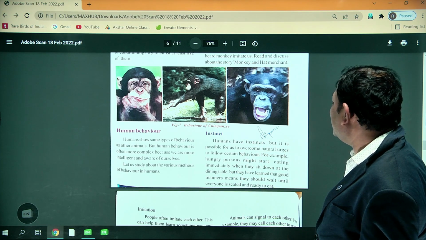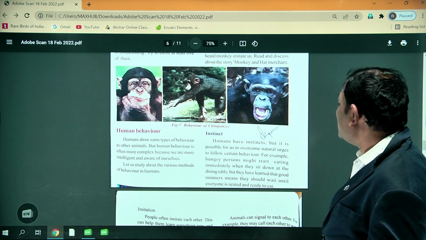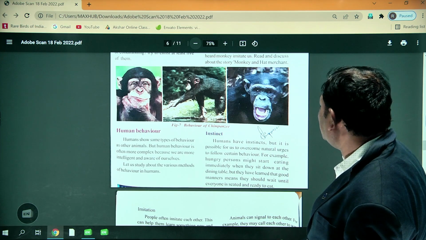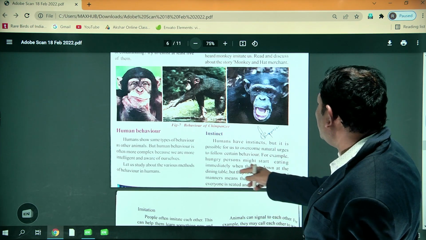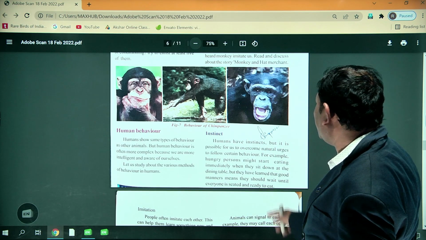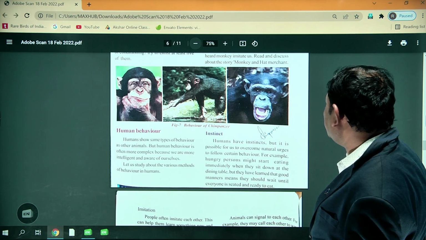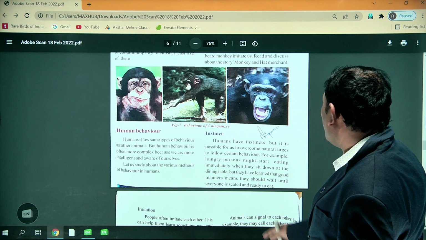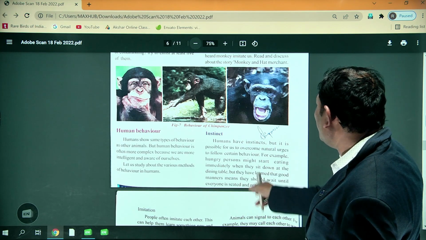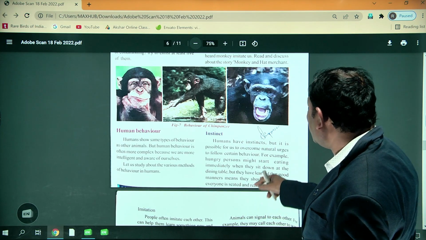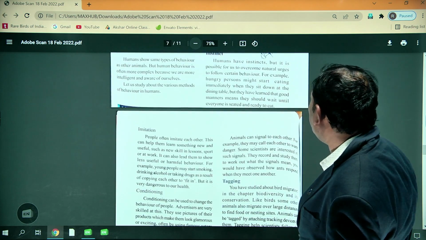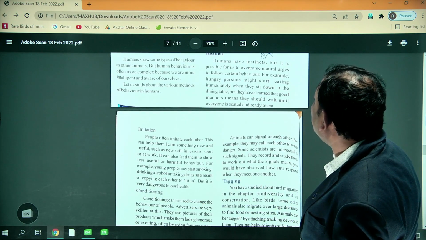Humans have the instinct, but it is possible for us to overcome the natural urges and follow certain behavior. For example, a hungry person might start eating immediately when they sit down at the dining table, but they have learned that good manners mean they should wait until everyone is seated and ready to eat. So that is the instinct.